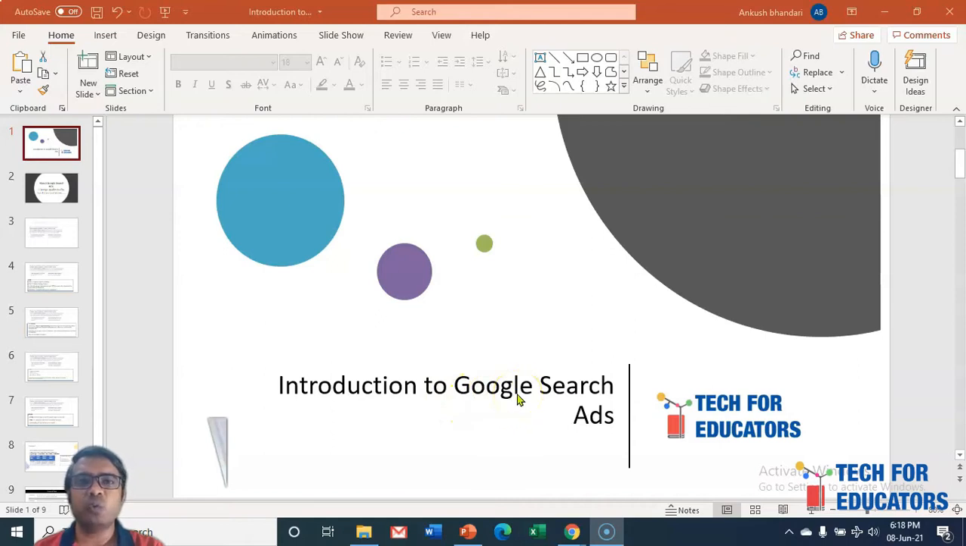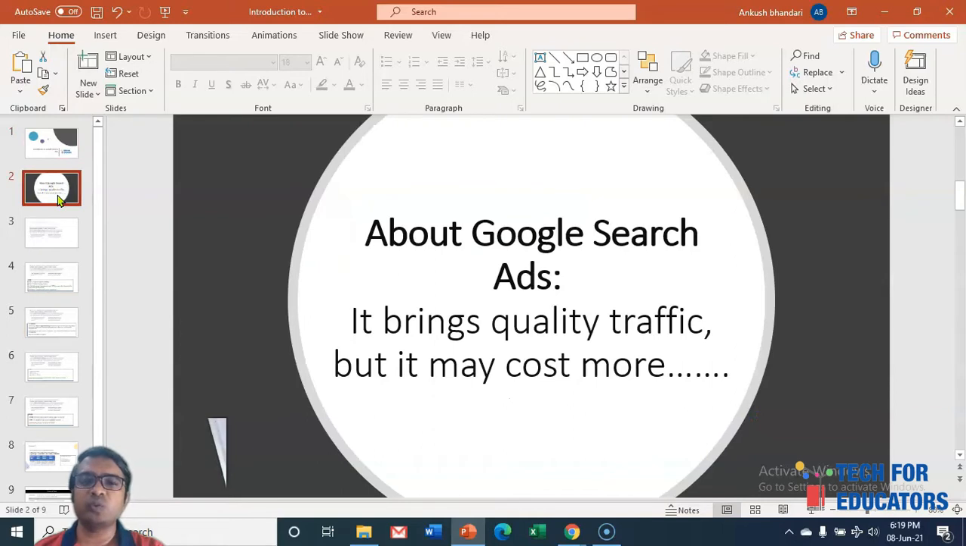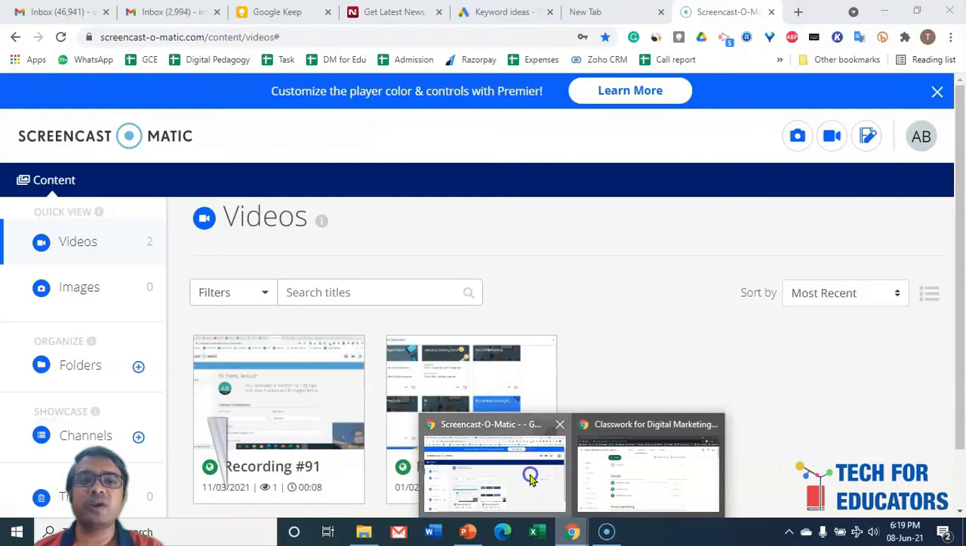Google Search Ads are one of the most powerful ways of marketing your brand, and most of the marketing expenses across the world, especially on digital media, go to Google Search Ads. So let's move further and learn about what Google Search Ads is. The most basic thing about Google Search Ads: it brings quality traffic, but it may cost more, right? So what is Google Search Ads?